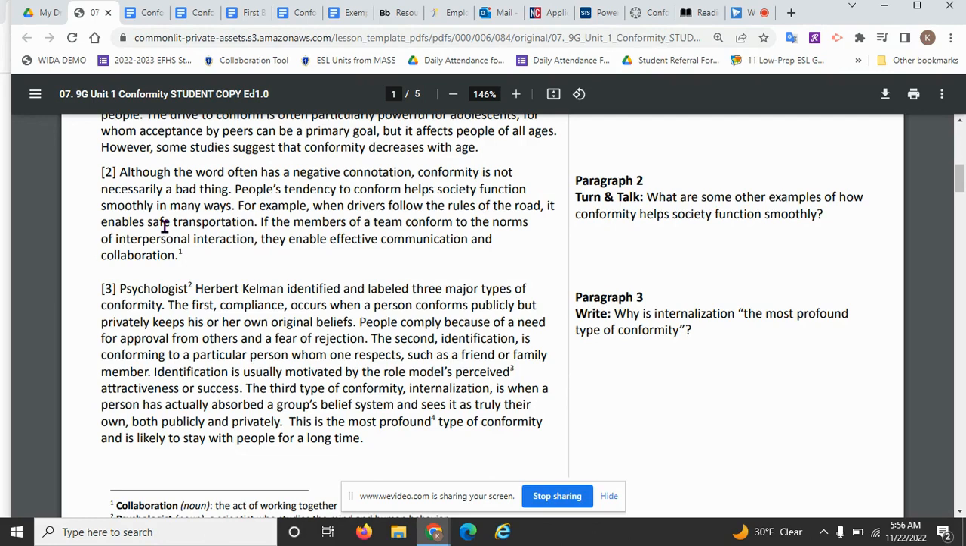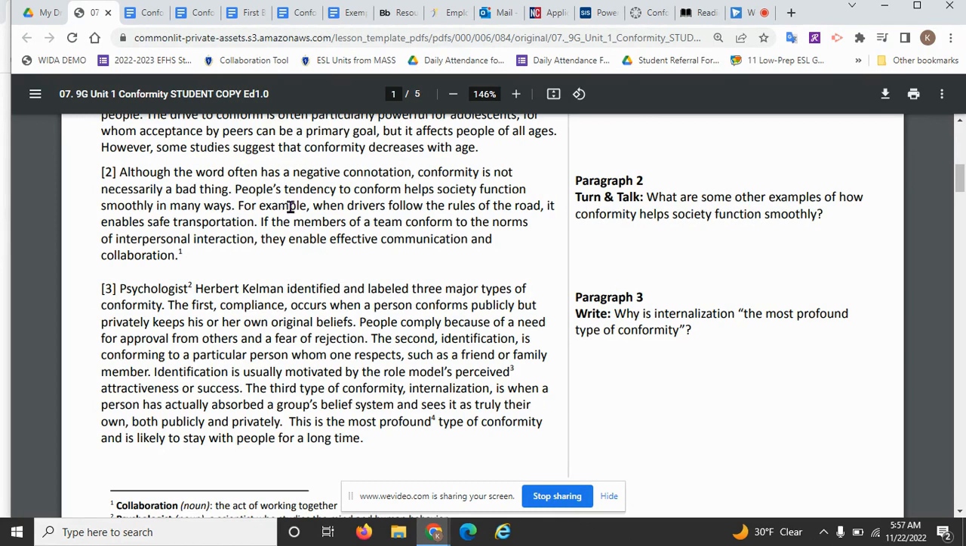That's your cause and effect statement. Then he follows that up with another cause and effect statement. The effect is the effect of communication and collaboration. What causes that effect is if members of a team conform to the norms of interpersonal interaction. So the author here is developing his central idea about conformity using a cause and effect paragraph.